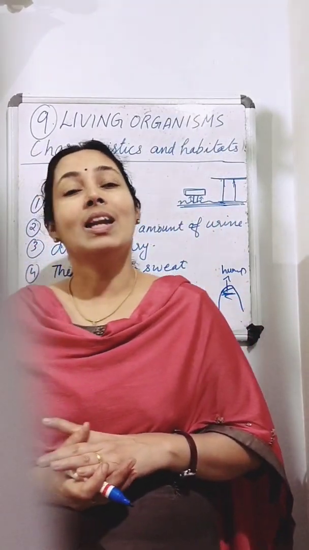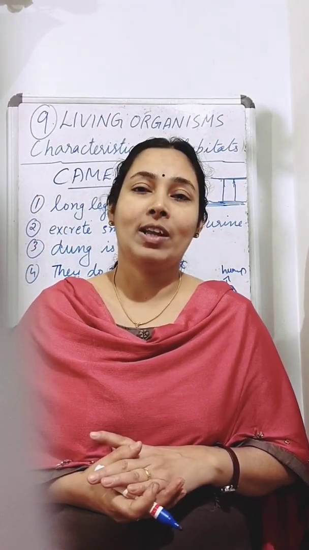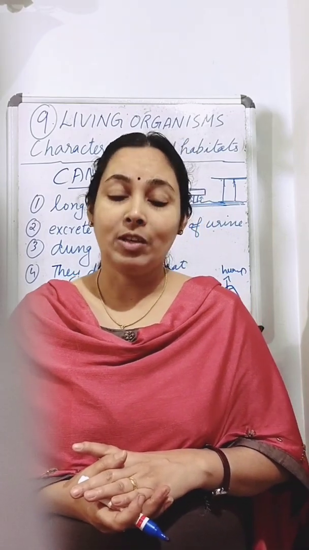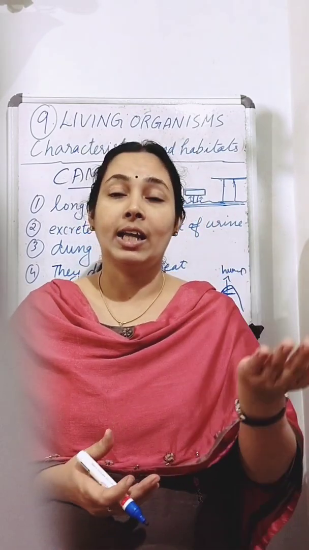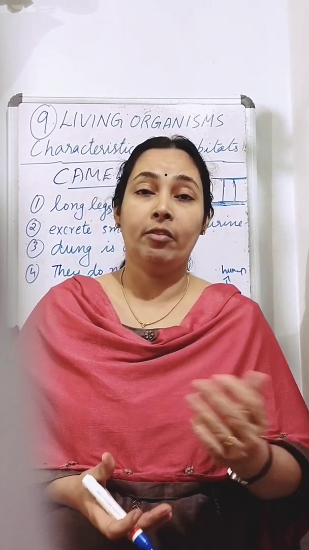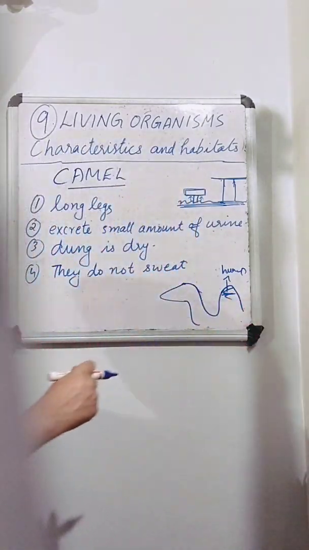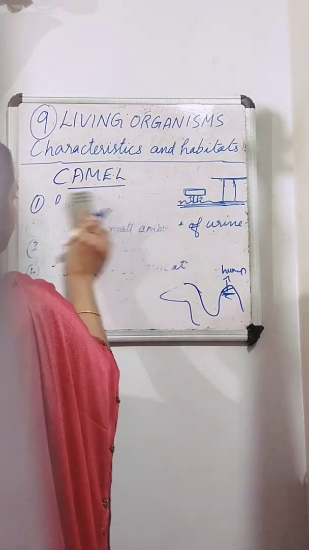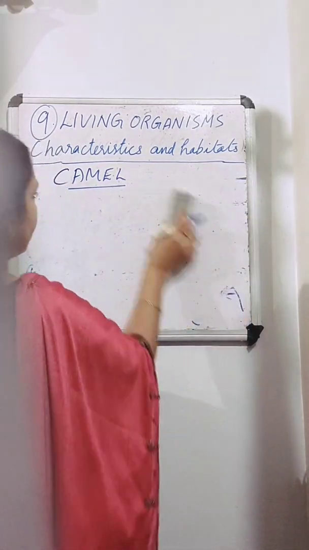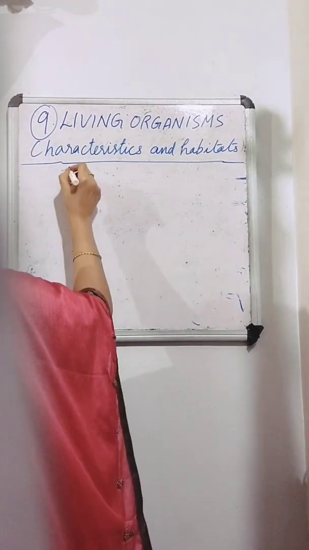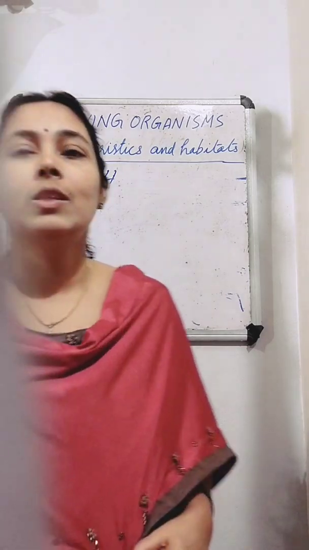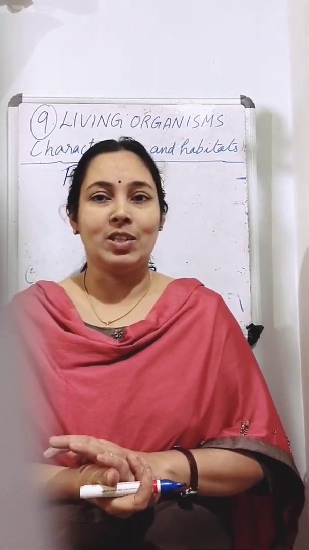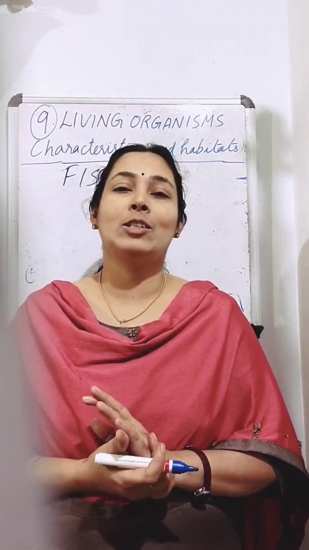Okay. Next, we can look at the different kinds of fish. We can discuss the features that are present in a fish that help it to live in water. So next is about fish. Okay, so we can look at different kinds of fish. There are so many kinds of fish.